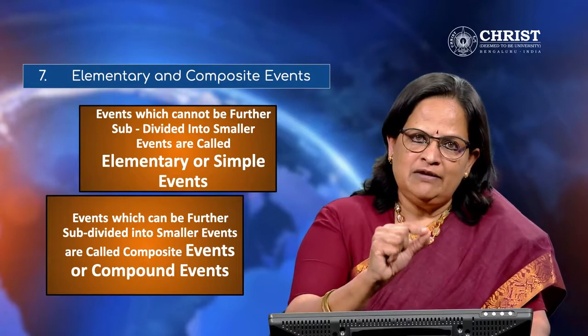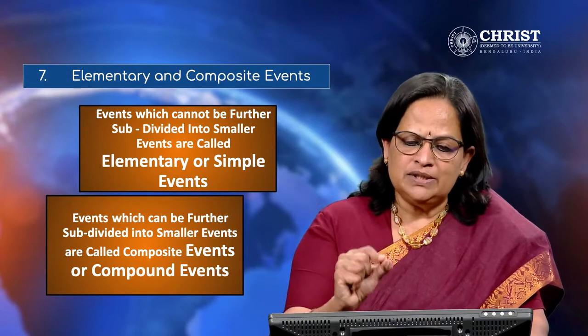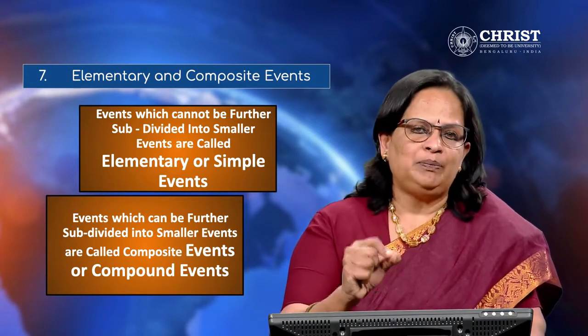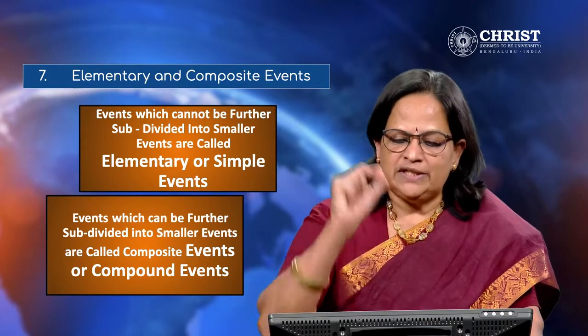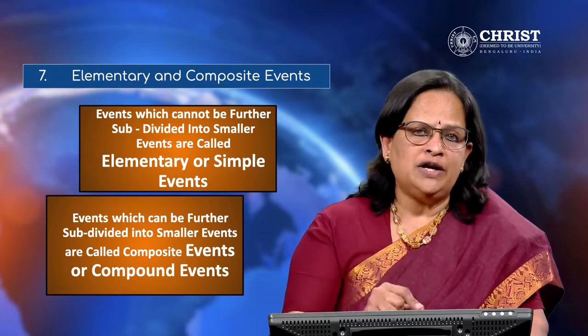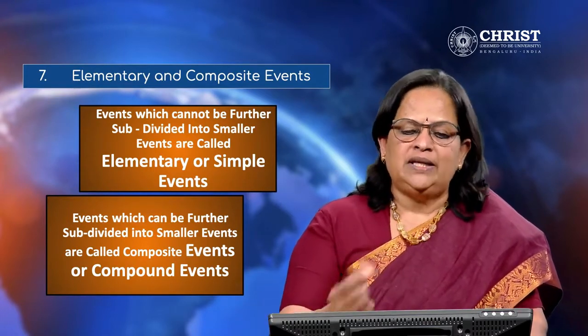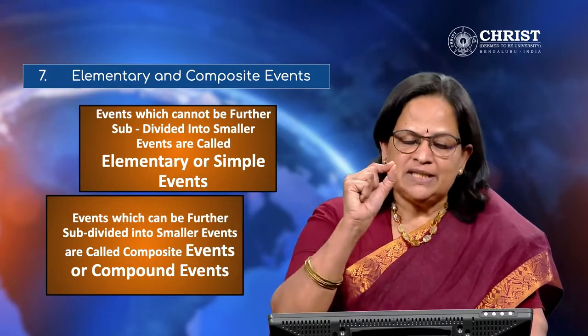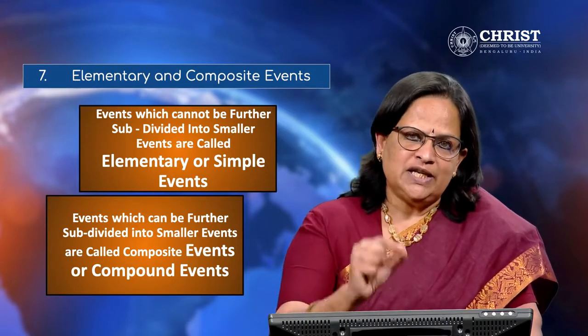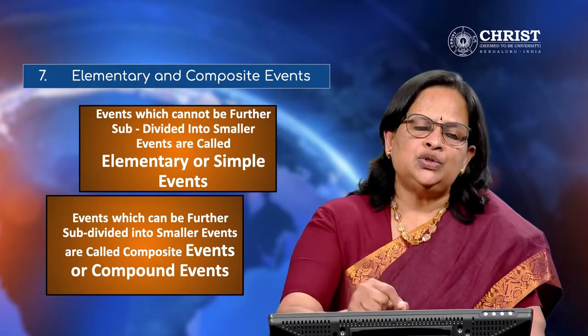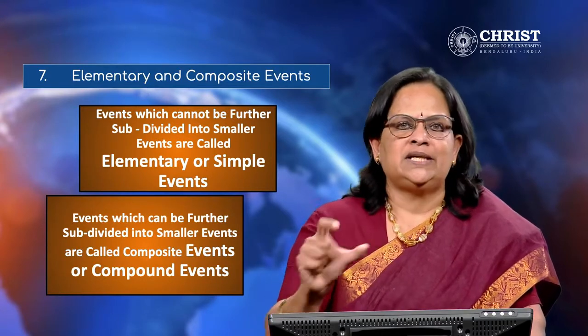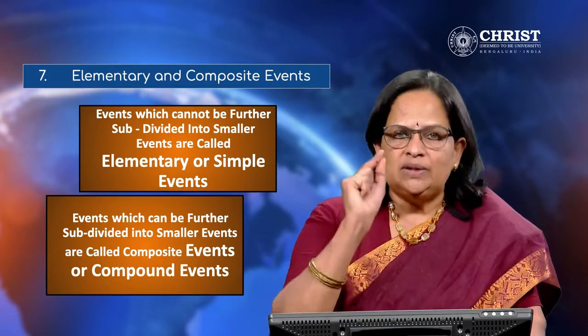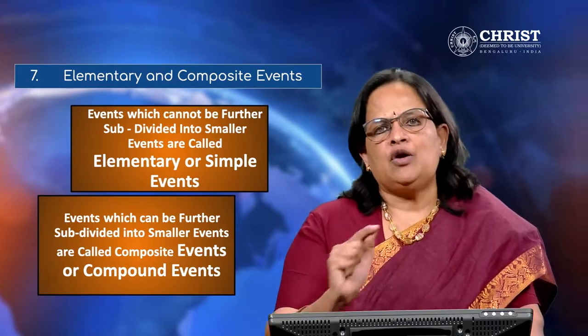So elementary event and composite event. In the composite event, we can specify the outcome. When you're tossing a dice, if you're saying the chance of getting odd numbers, 1, 3 or 5, then it's a composite event. Whereas for an elementary event, when you're tossing a dice, the outcomes are 1, 2, 3, 4, 5 or 6. So those events are certain. This is the difference between elementary and composite events.